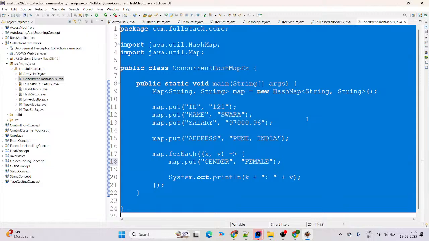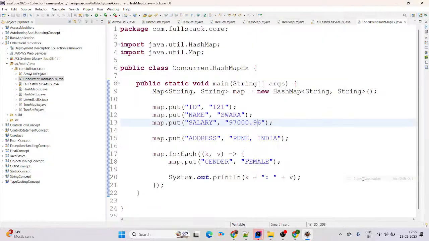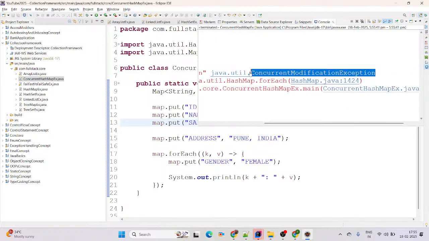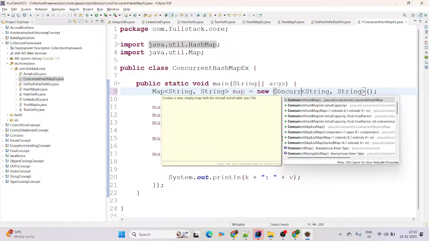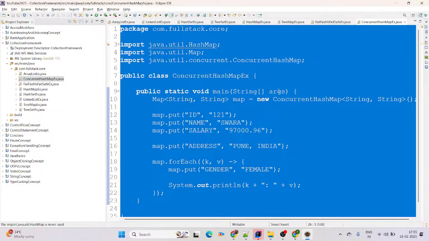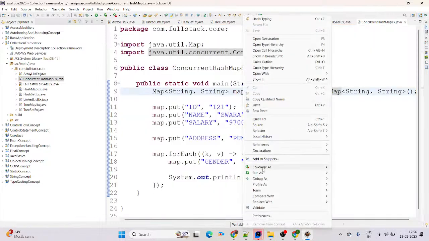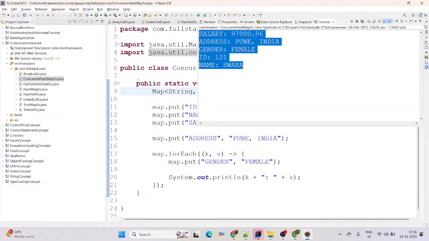Now what happens? We are expecting that in iteration, if you try to add or remove a key value pair, we get a concurrent modification exception. See on screen, which exception did we get here? Concurrent modification exception, right? Then if you want to avoid such an exception, you can simply use ConcurrentHashMap. See on screen. Now if you are using ConcurrentHashMap, then definitely there is no such concurrent modification exception at runtime. We are not getting the concurrent modification exception.